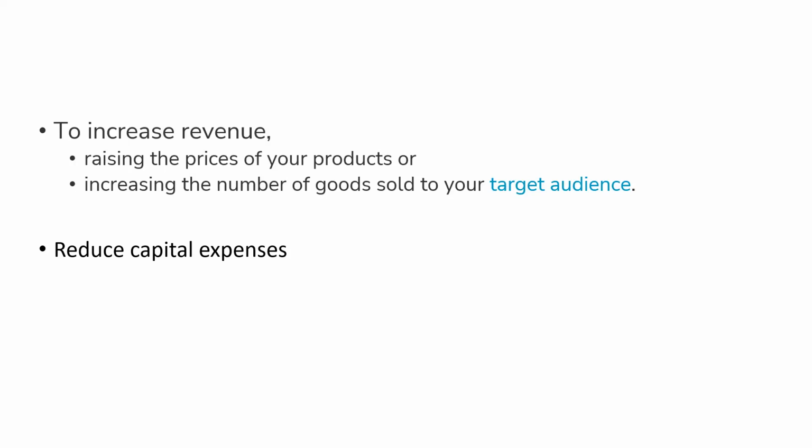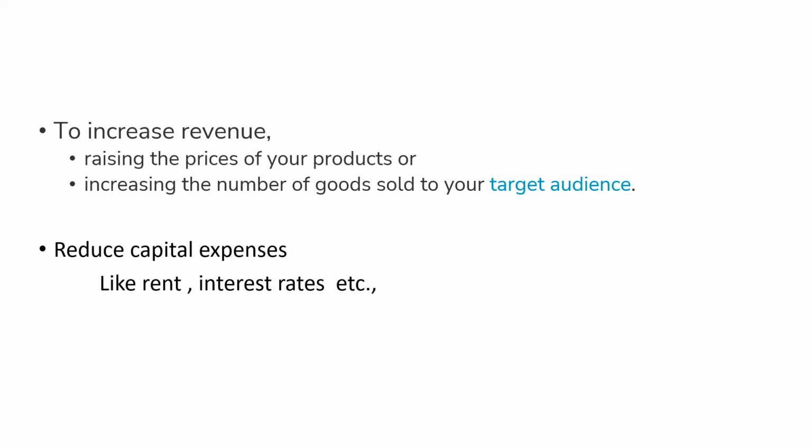Capital expenses like rent and interest rates can be reduced, or one can reduce them by reaching economies of scale. For example, an entrepreneur decreases operating expenses by asking his creditor to revise the terms of the contract and the interest rates. If interest rates are lower, you are going to pay less money as interest and you would have more profits at your end.